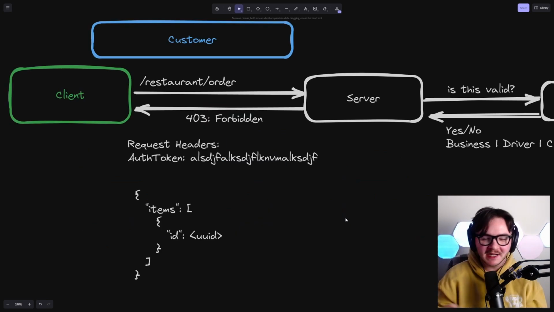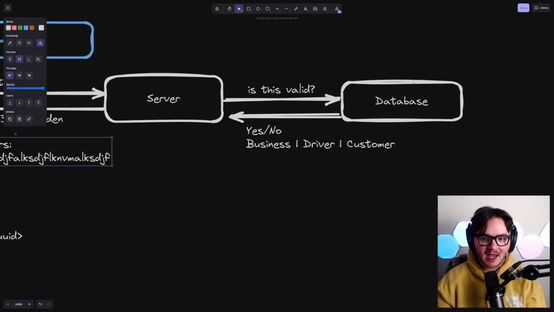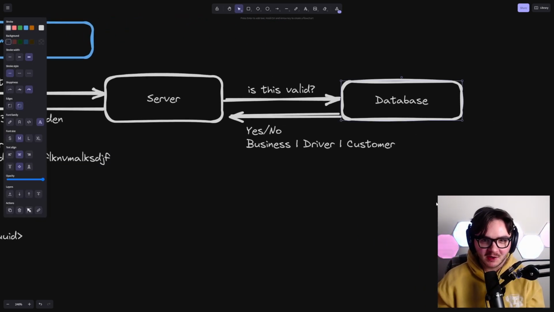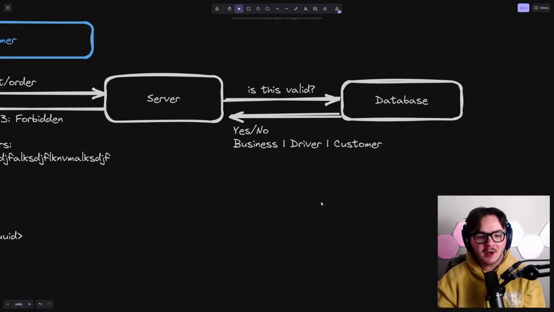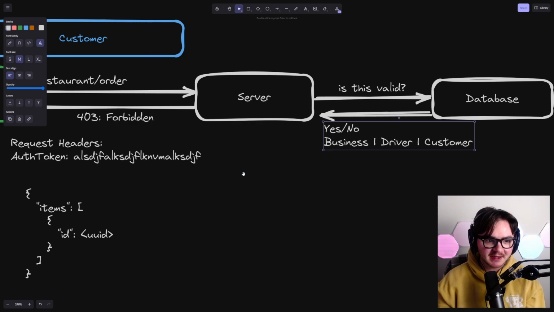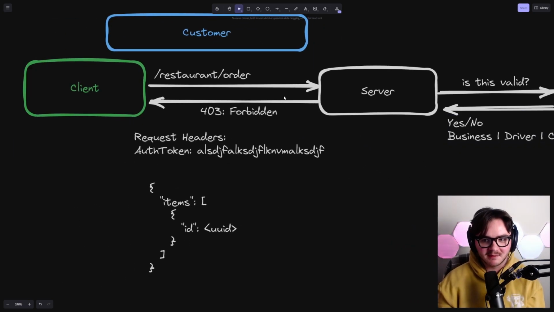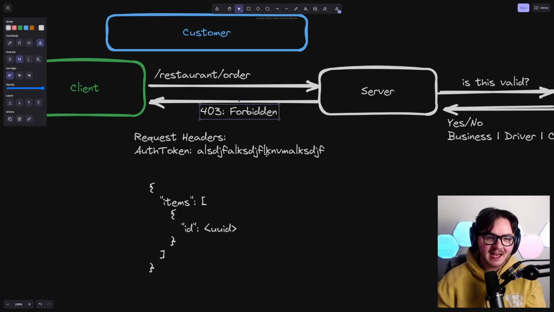If you've never built any type of auth system before, basically we're going to have request headers. That request header is going to have an auth token. We're going to look up that auth token in our database and ask, is this a valid auth token? And then we're going to get back information about whether or not it's valid and things about the account. We're going to look up the account, and as part of that, we're going to understand whether it's a business account, a driver account, or a customer account. And then the server can make the decision of, oh, you're actually a driver, but you're trying to order food. That doesn't make sense. Or you're trying to set the menu for a restaurant. That doesn't make sense. We're going to give you back a 403 forbidden, saying, hey, you're not allowed to do that.